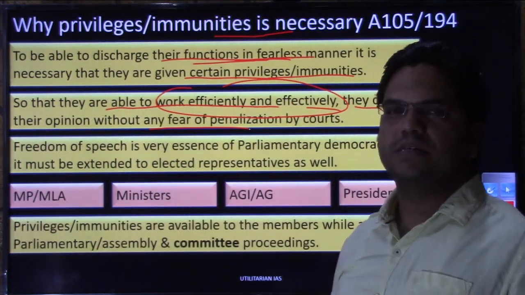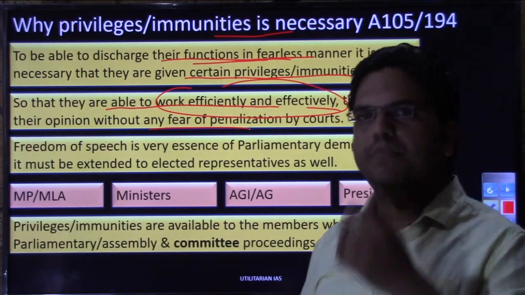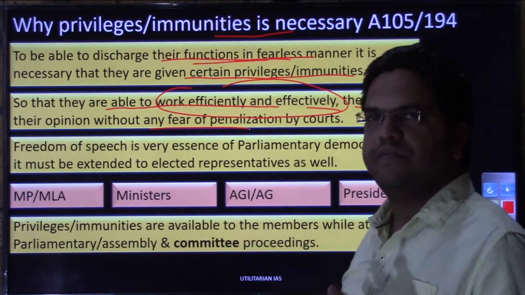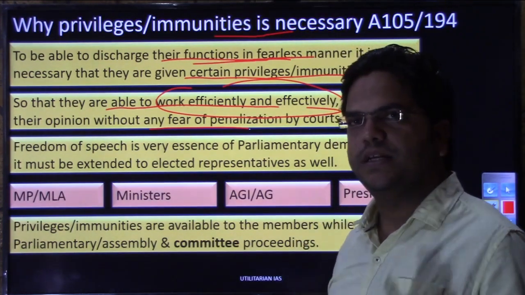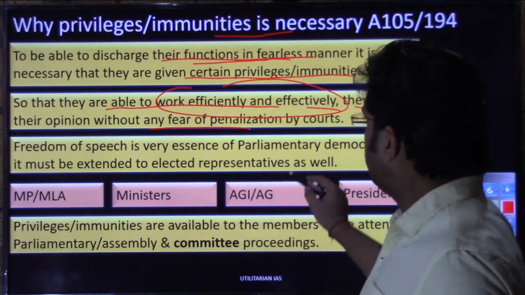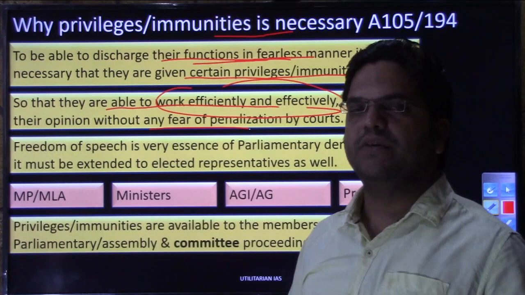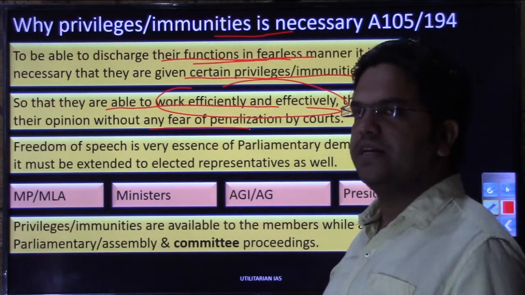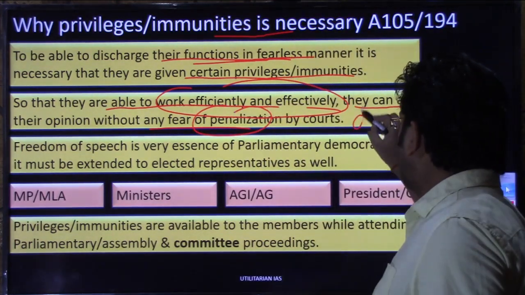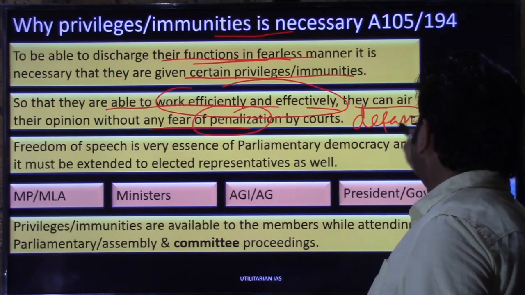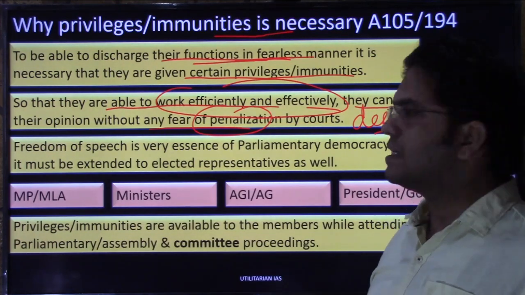Suppose there is some legitimate proof, some legitimate ground. If any member of parliament or member of legislative assembly has certain proofs against Vijay Mallya, right, and they know that the government is not taking action in a deliberate manner, then without fear of penalization they can speak about that industrialist, or any influential people. If they have proof, they can speak their mind without the fear that I'll be defamed, that a case will be filed against me under defamation, that they can drag me to the court.